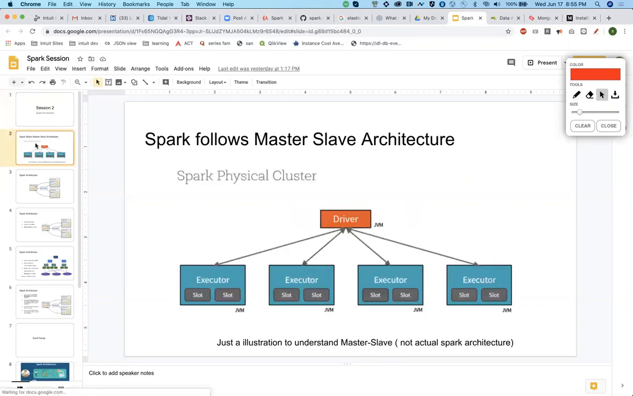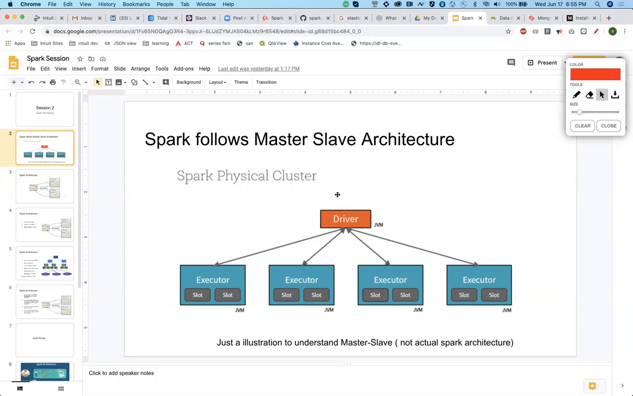Right now, Spark basically follows a master-slave architecture. What is master-slave architecture? You have a very costly machine. In general, in master-slave architecture, you have a master machine which tells different other machines what to do. Let's say we have a sum of 1 to 100.